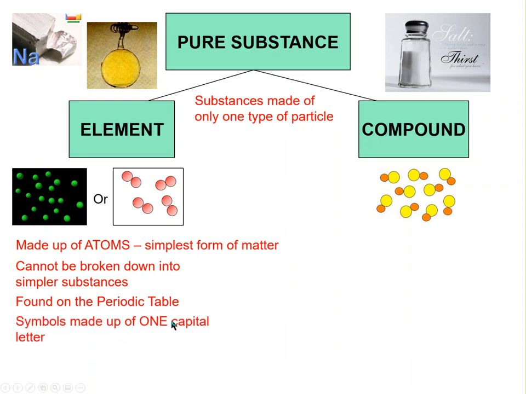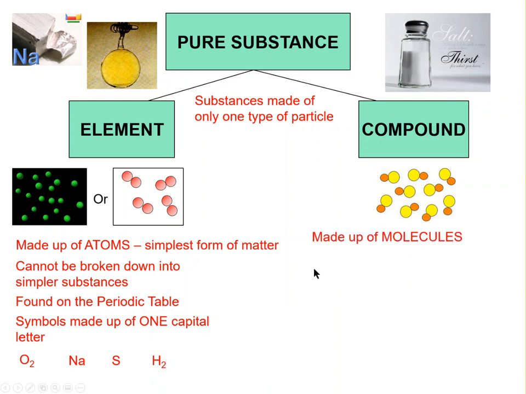And the symbols for elements will be made up of only one capital letter. So examples, O2. Remember, some of our elements exist as what are known as diatomic molecules. You can tell that oxygen is an element, though, because in the formula for oxygen, there's only one capital letter. Na is sodium, S is sulfur, and H2, another one of our diatomics, is hydrogen.